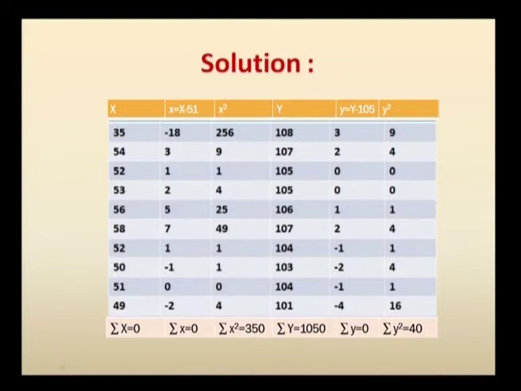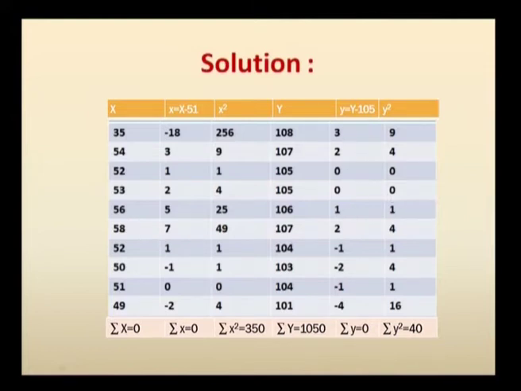Now you take the second series, that is y. So you have 108, 107, up to 101. The summation of the series is 1050, you divide by the number of values, and you get the mean to be 105. If you subtract the mean of y from each capital Y, you get small y. If you take the summation of small y, you get 0, and if you square each small y, you get sigma y square to be 40.